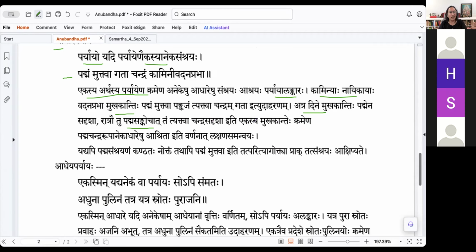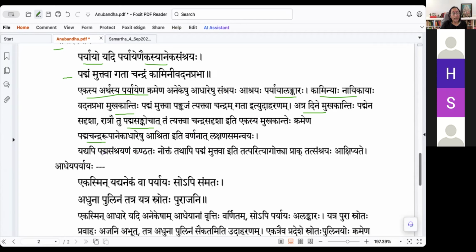So ekasya iva mukha kantehe, the same mukha kanti, it had Padma as the Adharam first. Purvam Padmameva tasya Adharatvena asit. Tadanantaram Ratrautu Padma Sankochat Tatyaktva Anyaha Adharaha Tatra Anvishyate. Kasaha Adharaha. That is your moon here. So Padma Chandra Rupa Aneka Adhareshu. More than one is Anekam. Na ekam, that's all. So, aneka adhareshu ashrita iti varnanat lakshana samanvayaha.